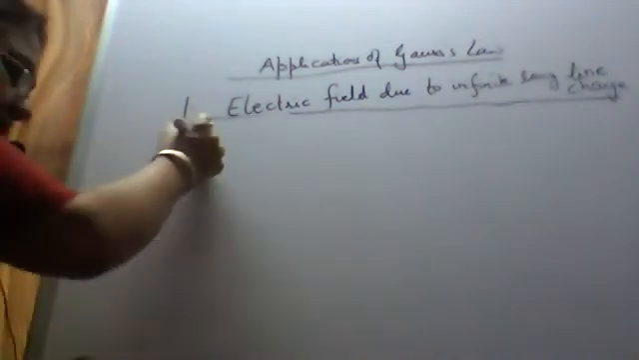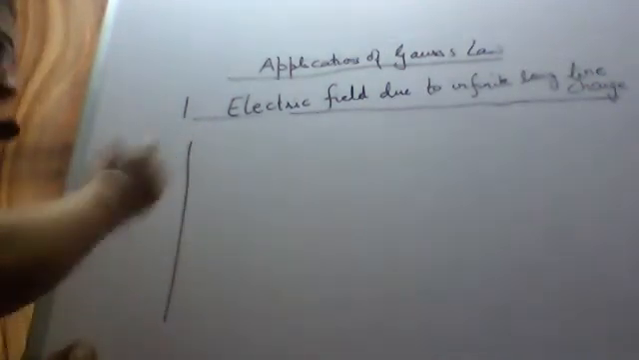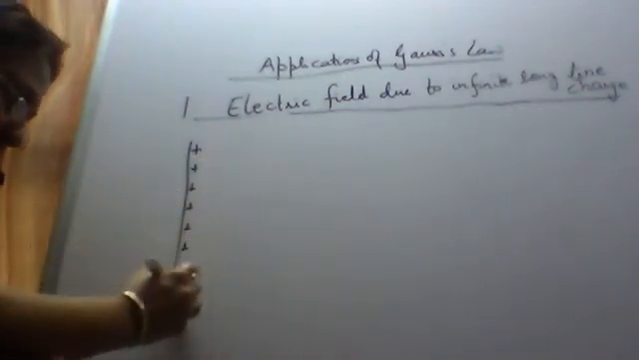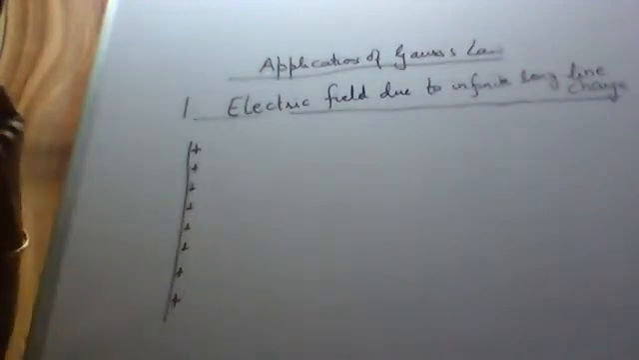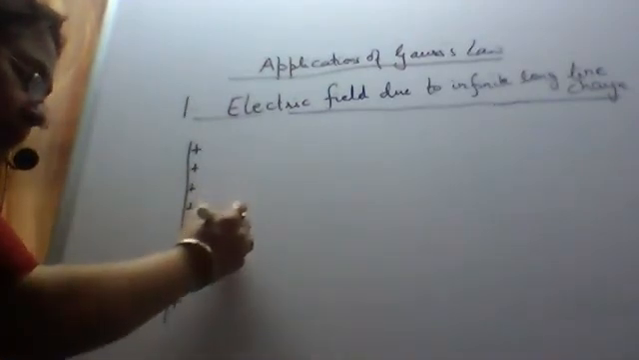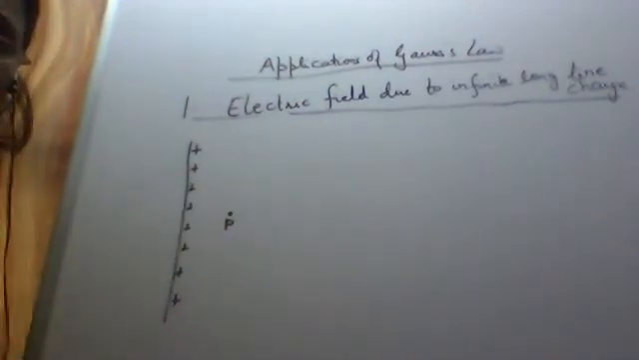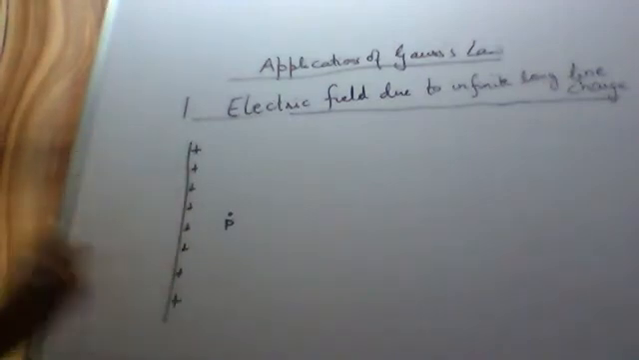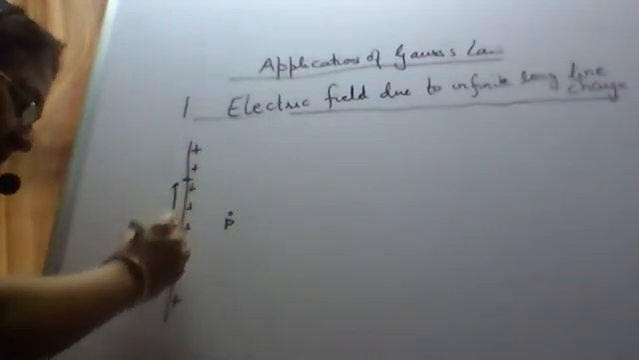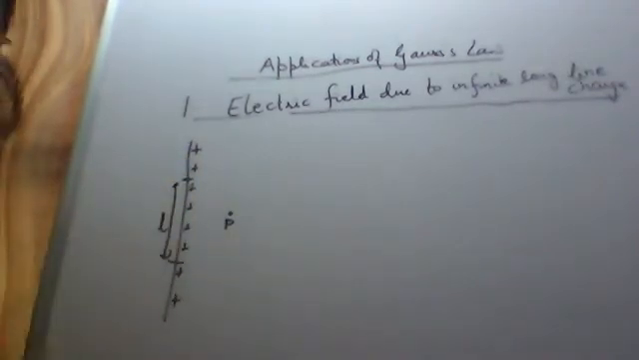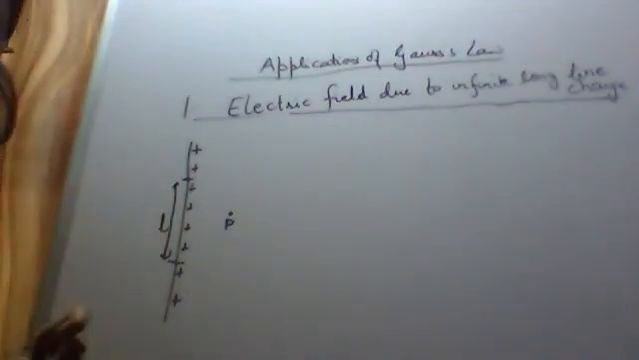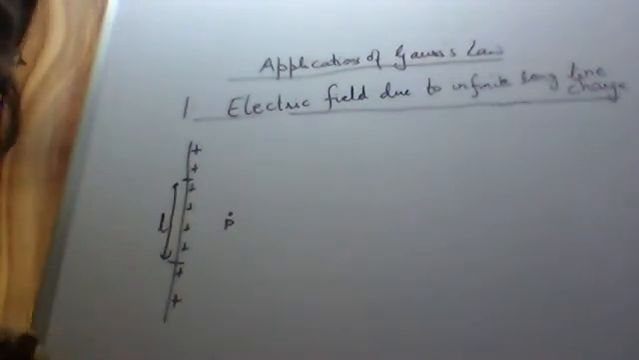So let us draw an infinite long line charge. Let positive charges be uniformly distributed on this infinite long line. Now due to this line charge, we have to find out the electric field at a nearby point P. As it is infinitely long, we consider a particular length L, and will enclose the charge in length L inside a Gaussian surface, a closed surface.